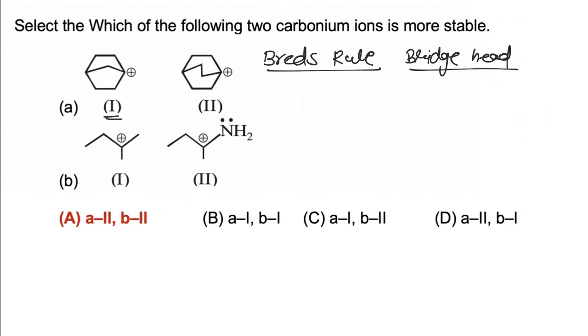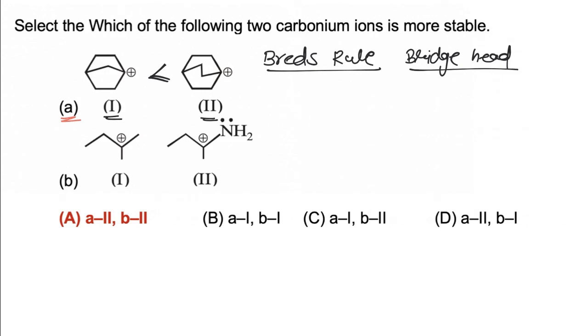So in case of first and second case, both rings are 6 membered, while in first case both rings are 5 membered. So second carbocation is more stable than first carbocation. So in A, second is more stable.